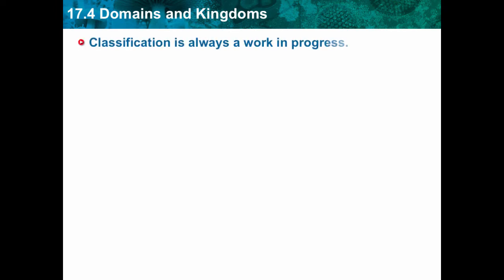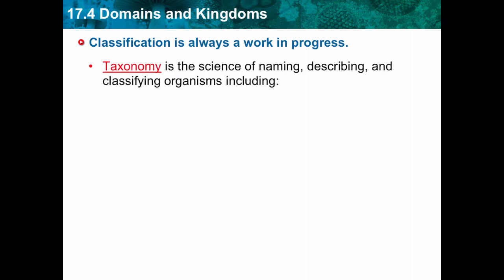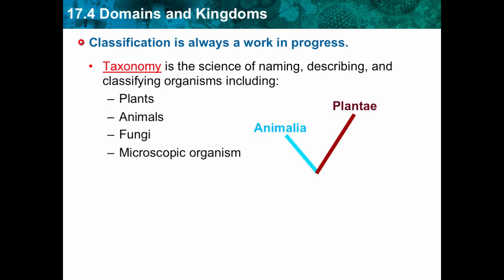So, classification is always a work in progress, and the science of classification is called taxonomy. It is the science of naming, describing, and classifying objects, including all plants, animals, fungi, and microscopic organisms. So, all living things and naming them, like our scientific name is Homo sapiens, we are in the class of mammals, in the kingdom animals. So, this whole process is called taxonomy.